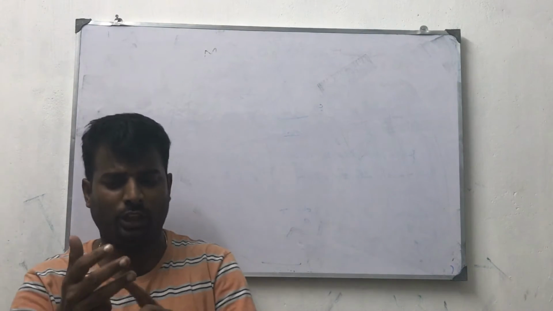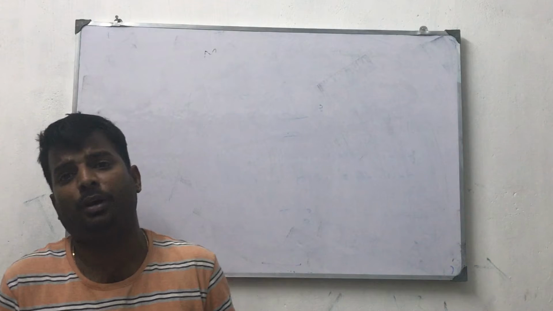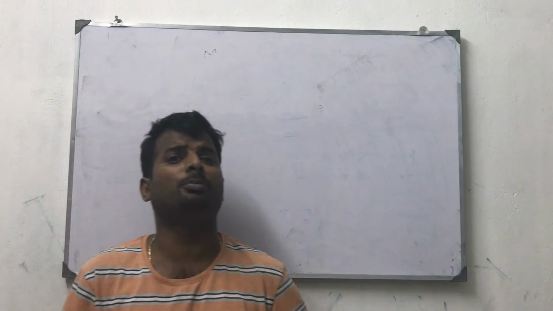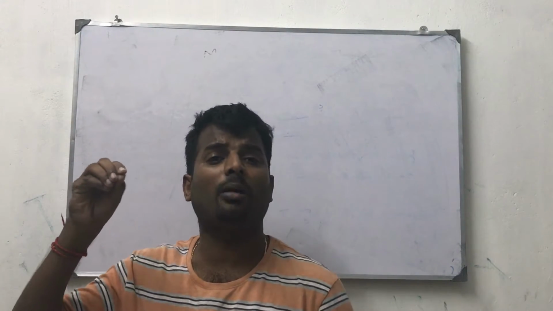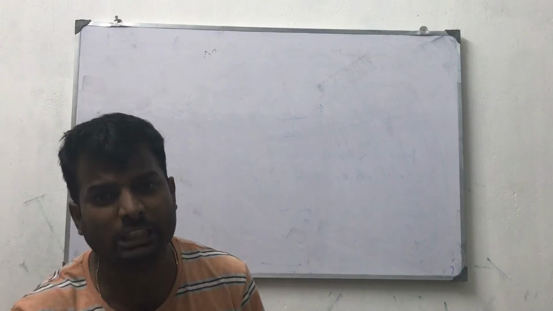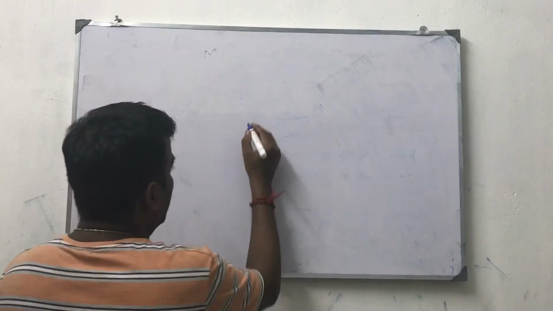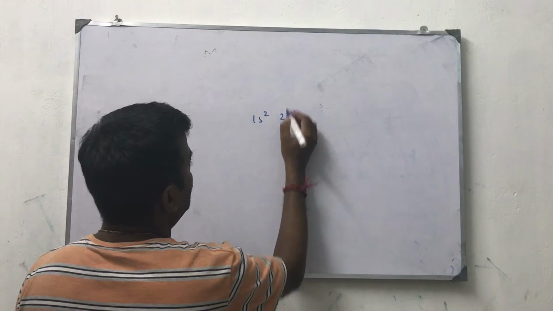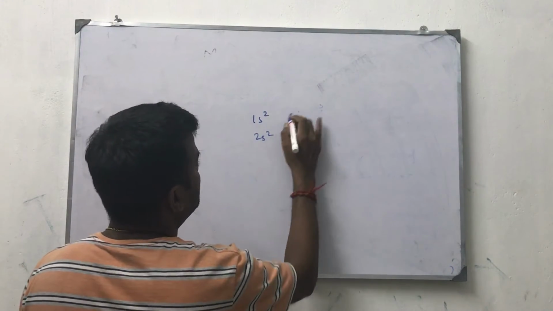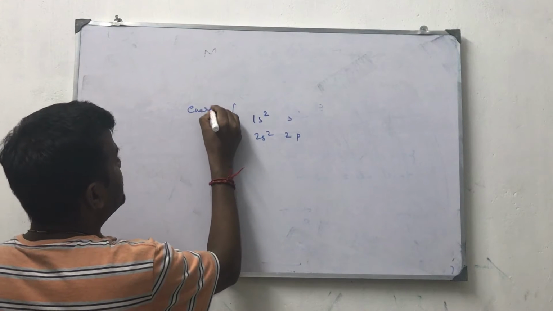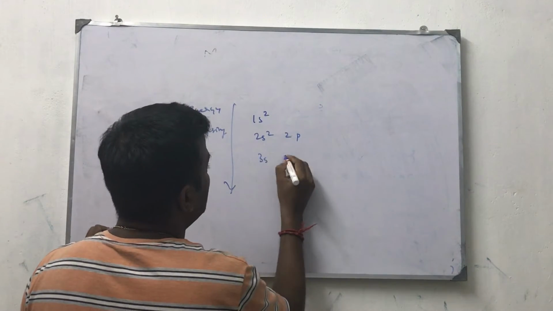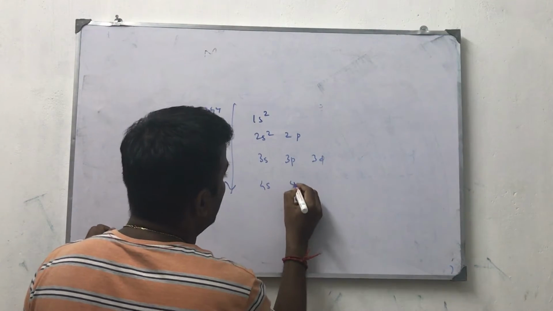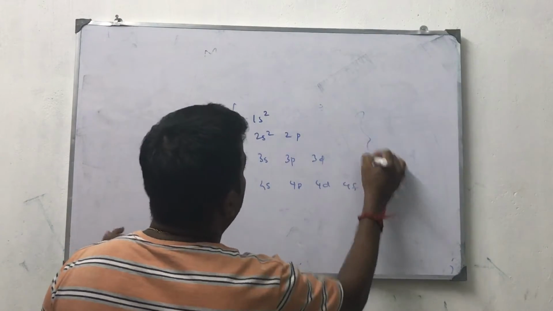What are the 3 important rules? One is the Aufbau principle, one is Hund's rule, one is Pauli's exclusion principle. What is the Aufbau principle? We already learned it in the 2nd chapter. The Aufbau principle means to fill the atomic orbitals in the increasing order of their energies, starting from the least one. For example, 1s2, 2s2, 2p6, with energy increasing like this: 2s, 2p, 3s, 3p, 3d, 4s, 4p, 4d, 4f. So energy will be increased.